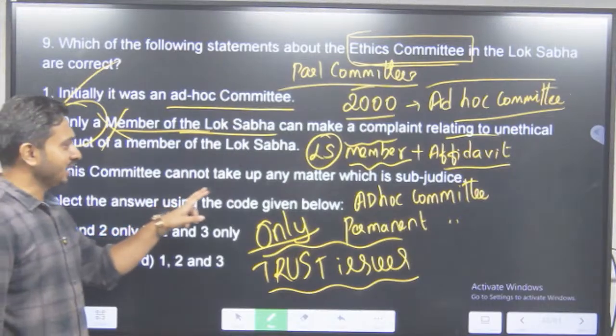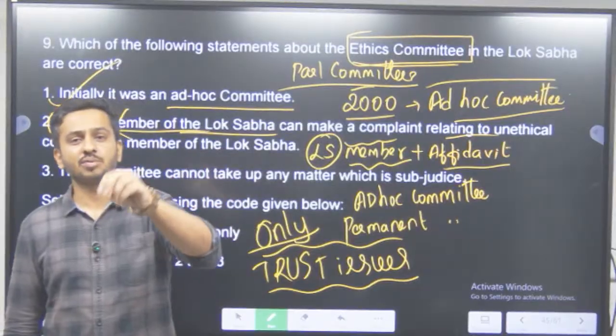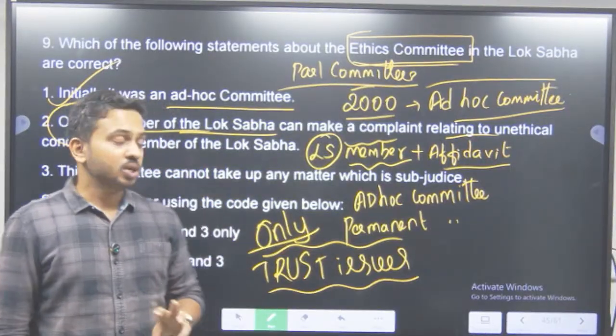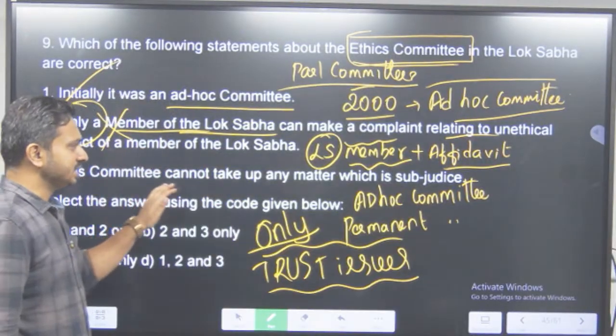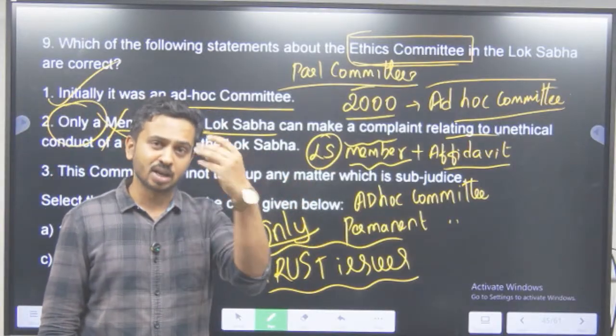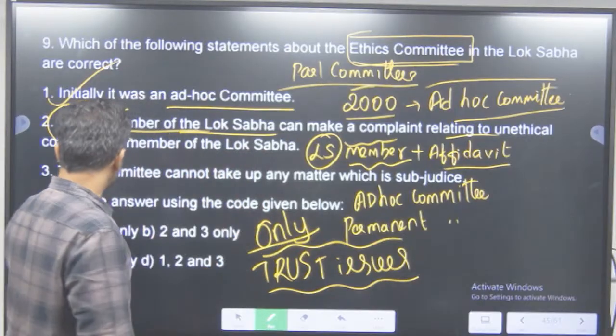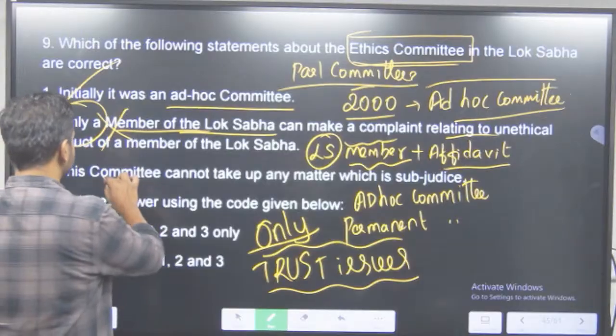This committee cannot take up any matter which is sub judice. Sub judice का मतलब क्या है? It is under the consideration of the court. So if any matter is under the consideration of the court, generally no parliamentary committee can take it up. It is a general word. When you read about parliamentary committees, you will understand it. So this committee cannot take up any matter which is sub judice.